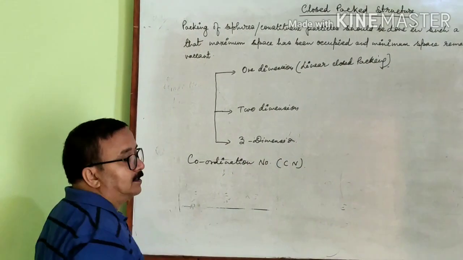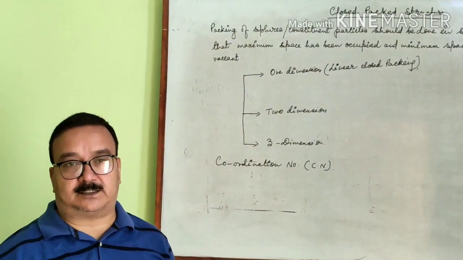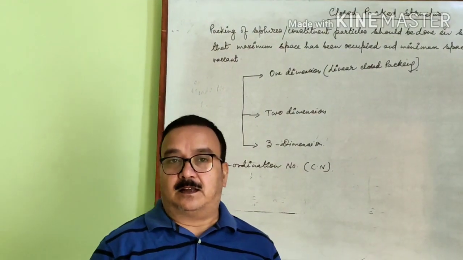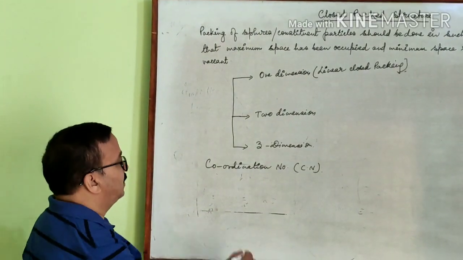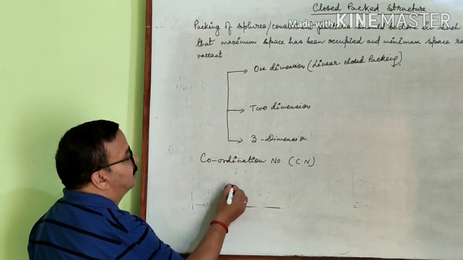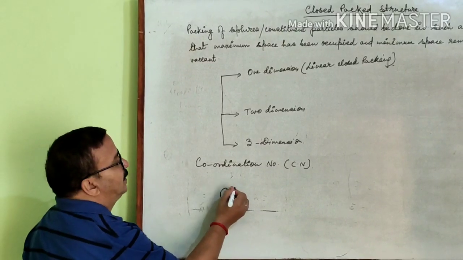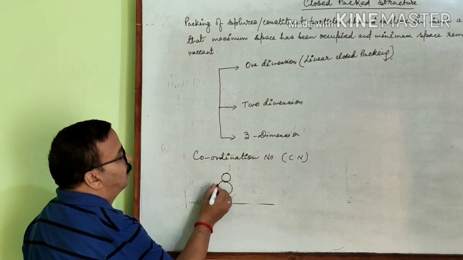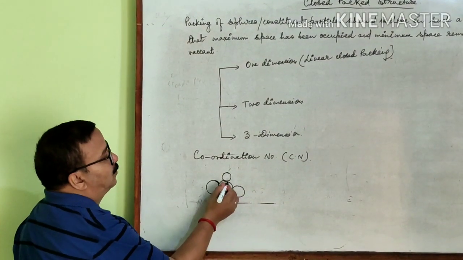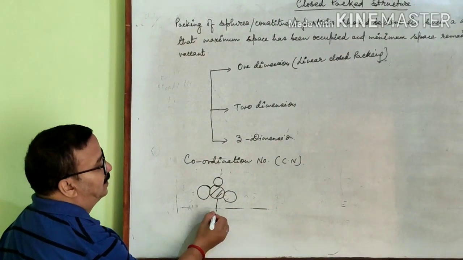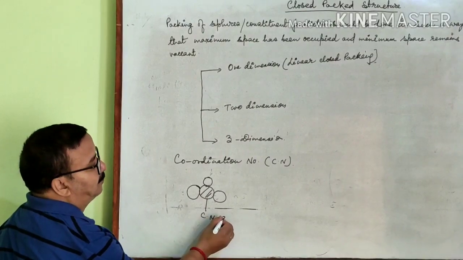Coordination number is the number of spheres that are in contact with a particular sphere. For example, suppose this is a sphere and this sphere is in contact with three other spheres. Therefore, the coordination number of this sphere will be 3.